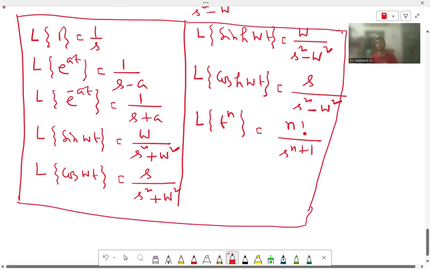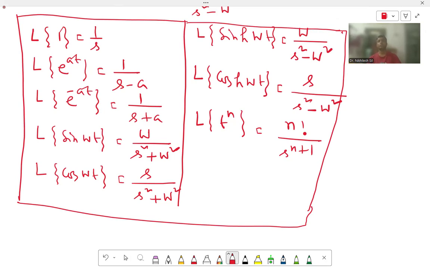Any function can be written either in terms of e, or if it cannot be written in terms of e, then it will be sin t, cos t, like this. So these are very important formulas to find the Laplace transformation.